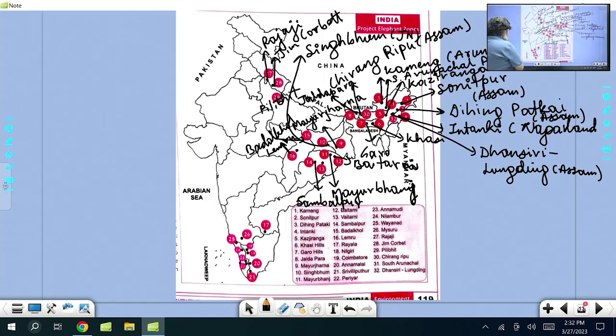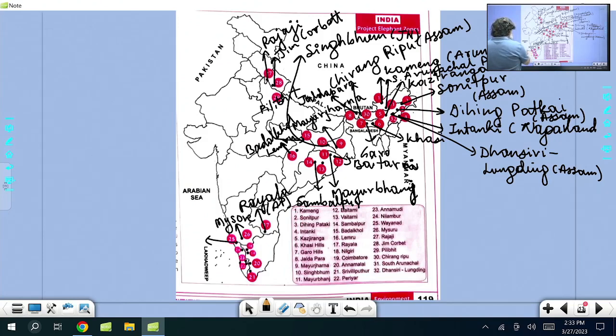Uttar Pradesh. Now if you take South India, Andhra Pradesh. Andhra Pradesh has got Rayala, there's a name called Rayala. Rayala is in Andhra Pradesh, an elephant reserve. Now if you look at this entire southern landscape, Tamil Nadu, Kerala and Karnataka. If you take one example, Mysore, you know Mysore is an elephant reserve. Right. Then coming to another one, Wayanad.